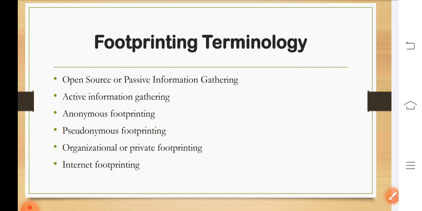Open source or passive information gathering is the easiest way to collect information about the target organization. It refers to the process of gathering information from open, publicly available sources. This requires no direct contact with the target organization. Open sources include newspapers, television, social networking sites, blogs, etc.